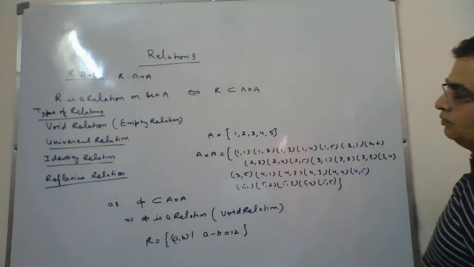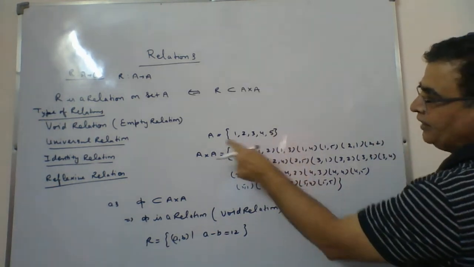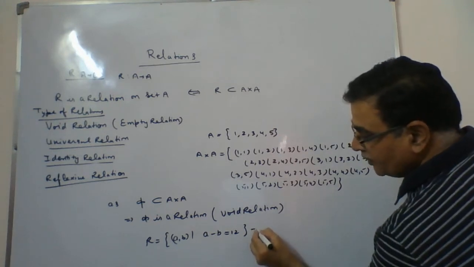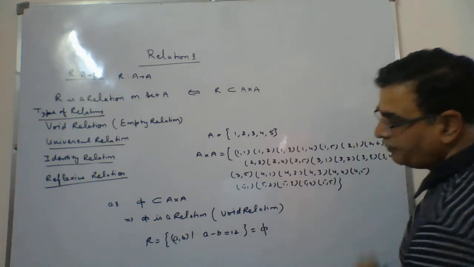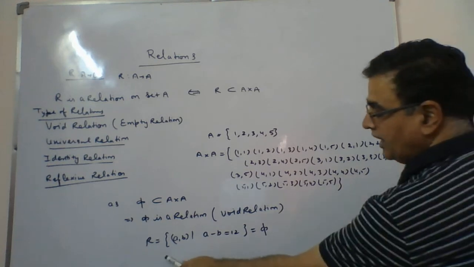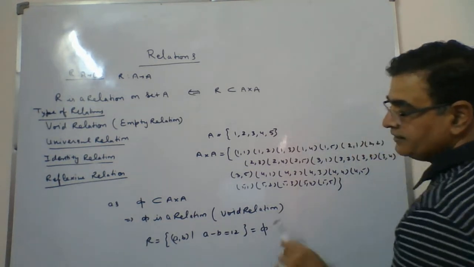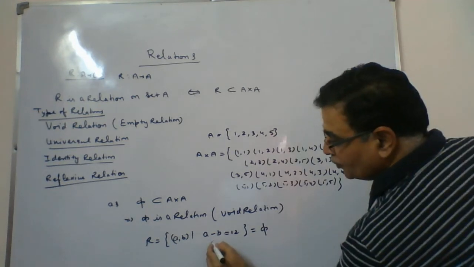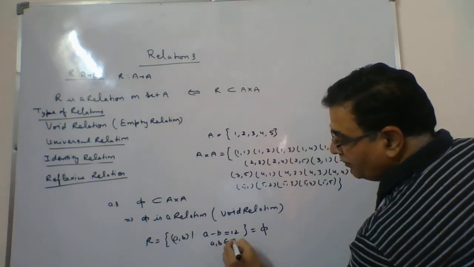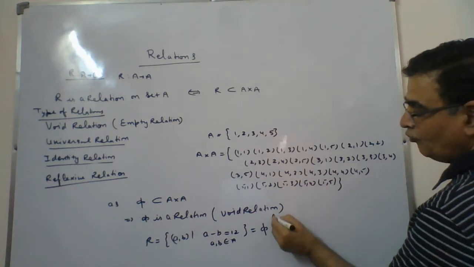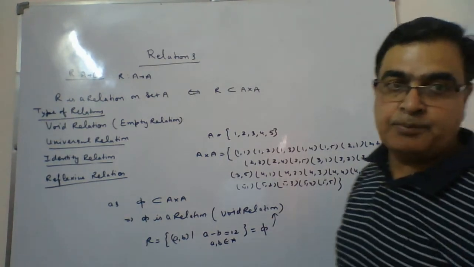We will find none. Even for 1 and 5, the difference comes out to be only 4. So R will not have any ordered pair, and R is an empty relation. This relation will be the void relation, or the empty relation.